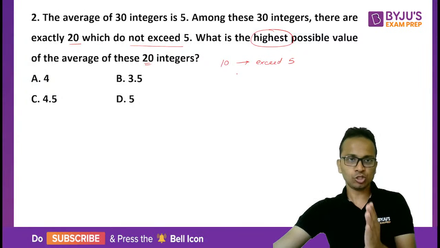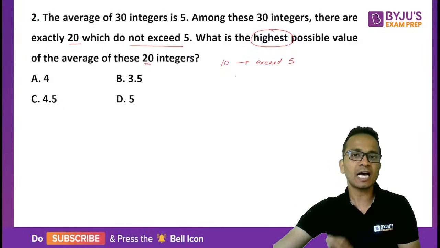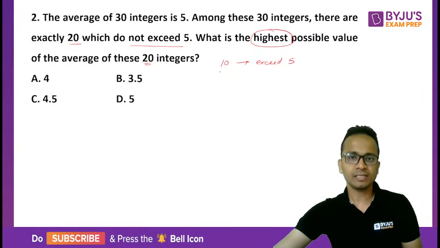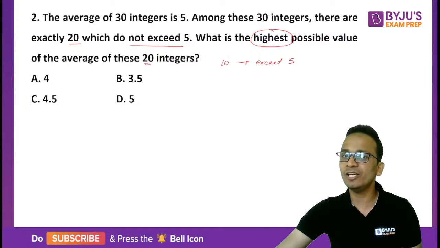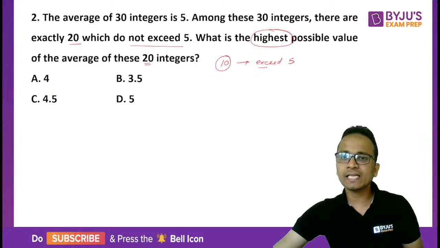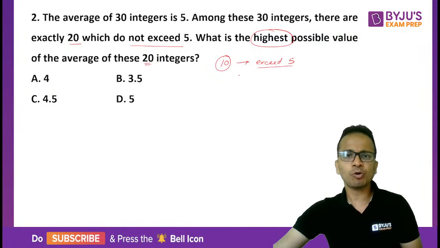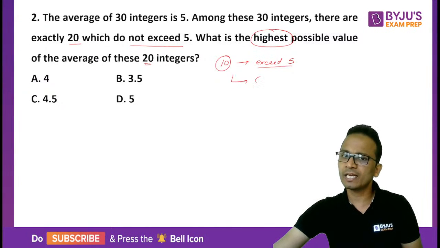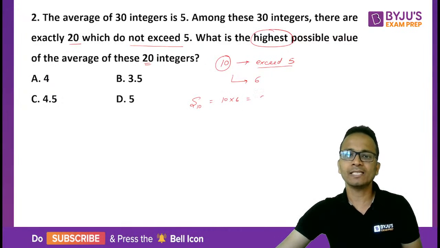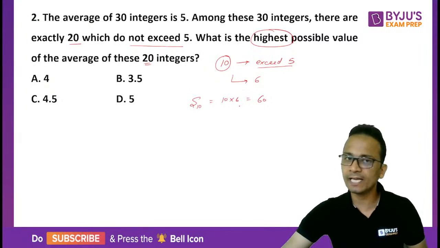Okay, so these 20 integers, if we want to maximize their average, then we have to minimize the average of the remaining 10 integers. That means we'll have to minimize the values of the remaining 10 of these integers. Okay, now these integers exceed 5. That means they are more than 5. So the least possible value of all these integers can be 6. So the sum of these 10 integers will be 10 into 6, that is 60.